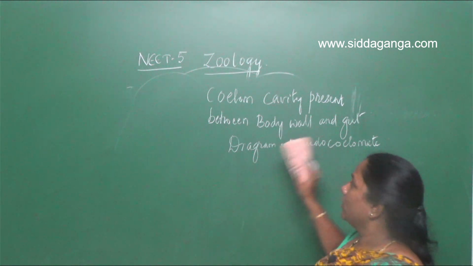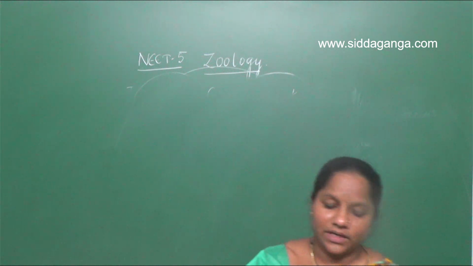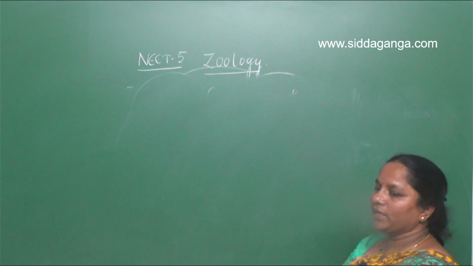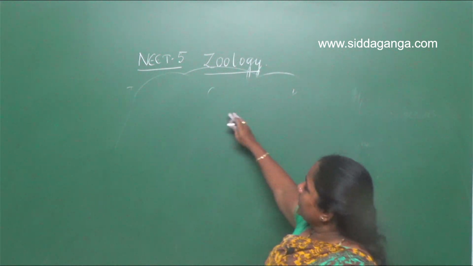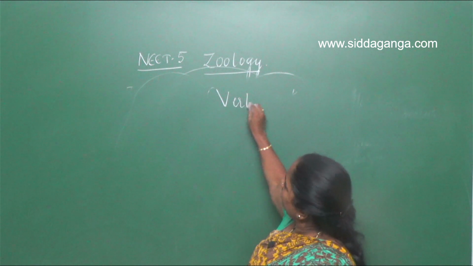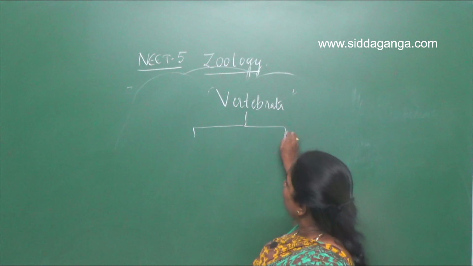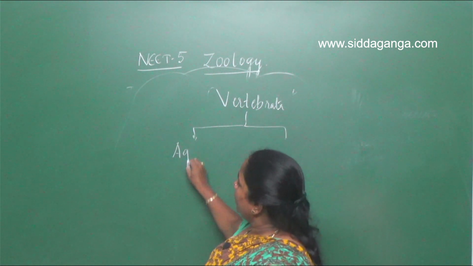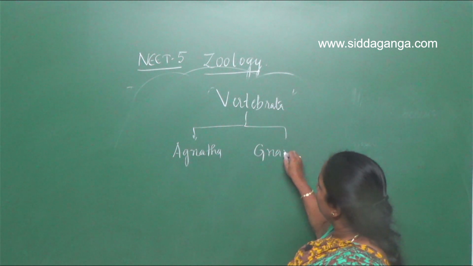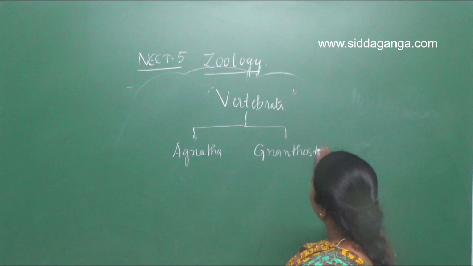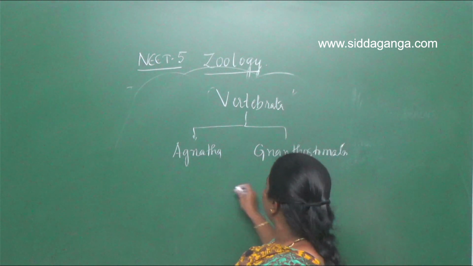When you are reading chordata in your PU classes, chordata is classified into 3 subphyla: Urochordata, Cephalochordata and Vertebrata. Vertebrata is divided into two sections: one is called Agnatha and another is called Gnathostomata.